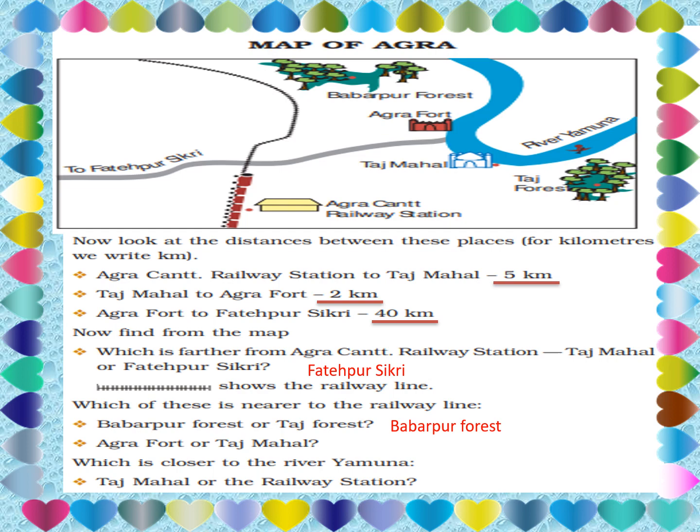Now, which of these is nearer to railway line? Agra Fort or Taj Mahal? Look at the map. As it is told that from the railway station, Taj Mahal is 5 kilometers, and from Taj Mahal, the Agra Fort is 2 kilometers. Now, after looking at the picture, you will observe that Agra Fort is closer. Which is closer to River Yamuna? Taj Mahal or the railway station? Children, we all know that the wonderful monument Taj Mahal is situated on the bank of River Yamuna. Also in the picture you can see that. So obviously Taj Mahal is closer to River Yamuna.